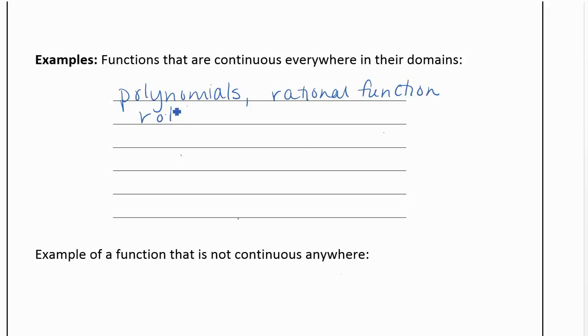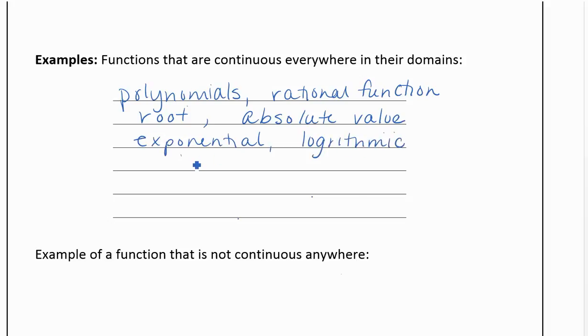Root functions, and so radical functions, absolute value functions, exponential functions, and logarithmic functions, the trig functions, and the inverse trig functions, okay, really everything you've learned about are continuous on their domain.